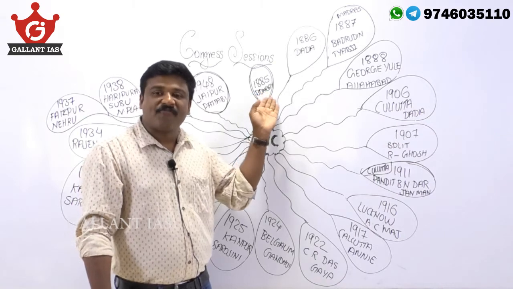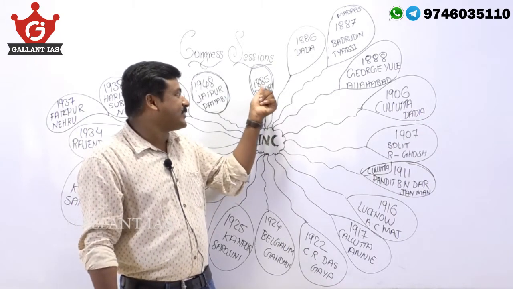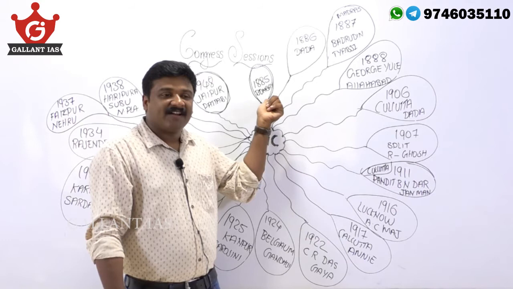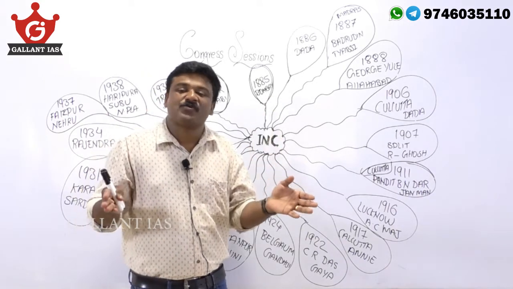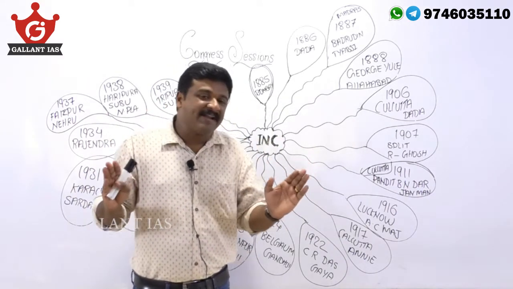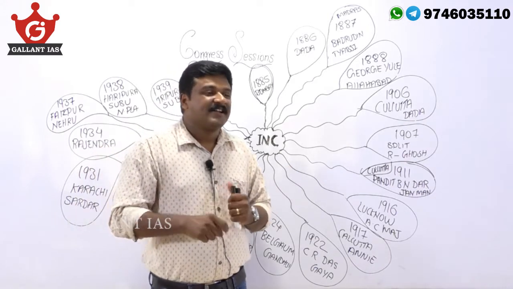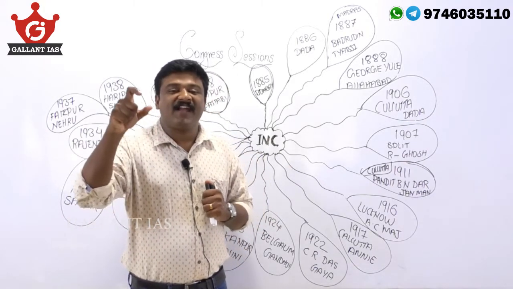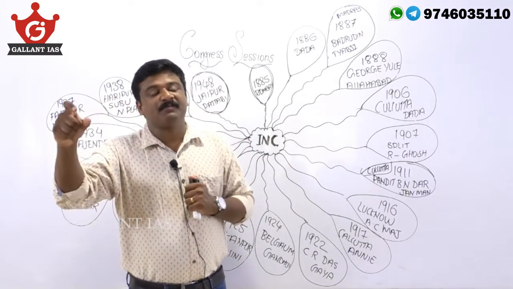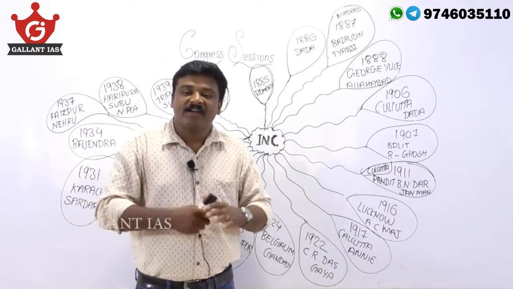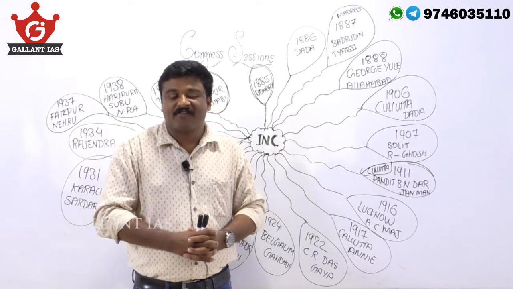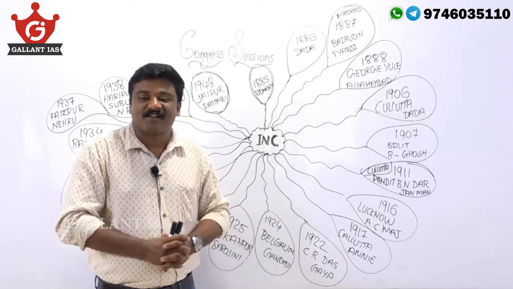The first session of the Indian National Congress was held in 1885 in Bombay, where W.C. Banerjee was the president, and the initial name Indian National Union was renamed as Indian National Congress in the first session.